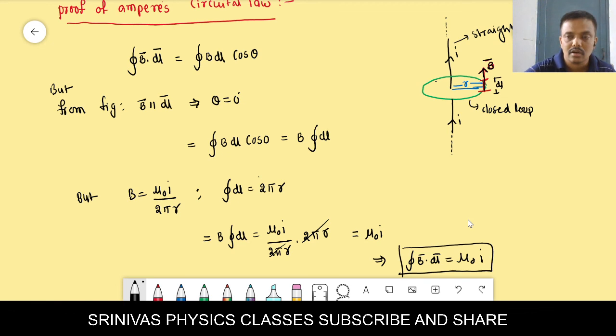That means the line integral of magnetic induction around a closed path. This is a closed path, the green color line. Around that closed path we did the integration of magnetic induction. Then we got that it is equal to nu naught times the current enclosed in this green closed path, the green color circle, right? Current enclosed is I. Is it correct? The current enclosed inside the green circle is I. Then we got nu naught I. Yes students, if you have any doubt, you can ask me fast.